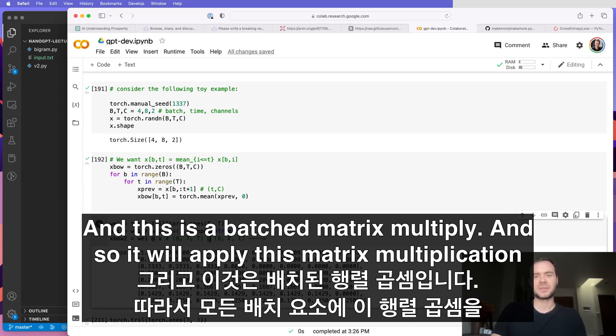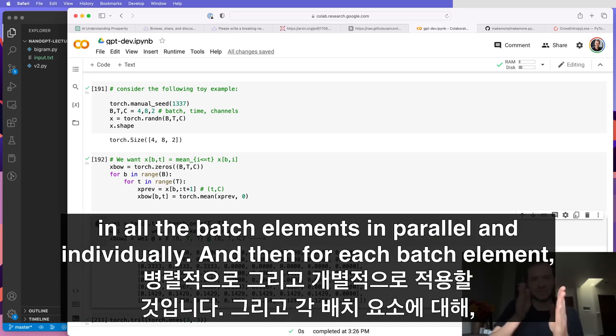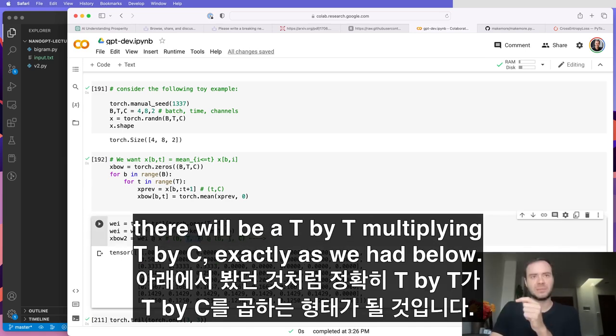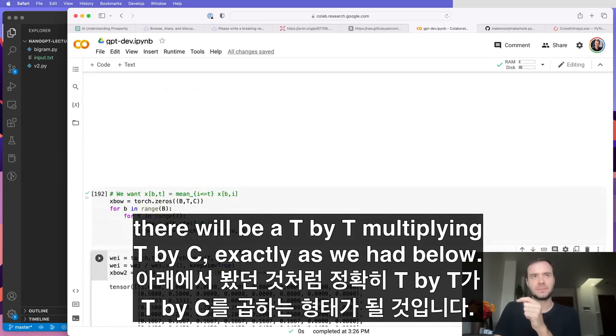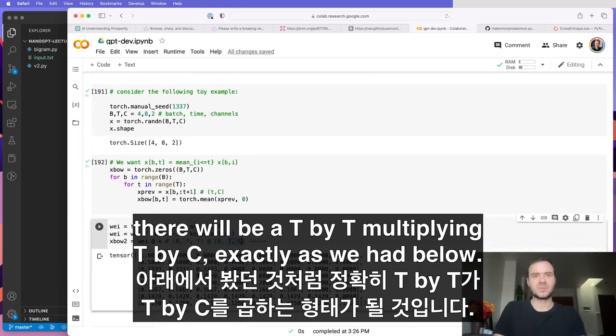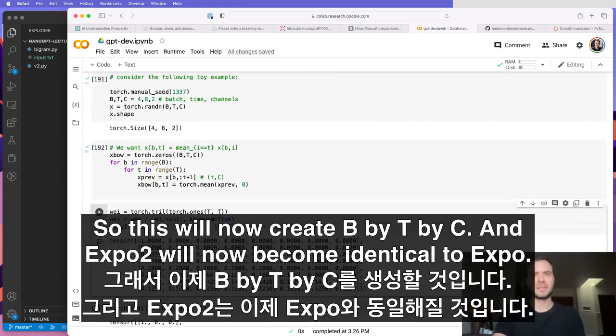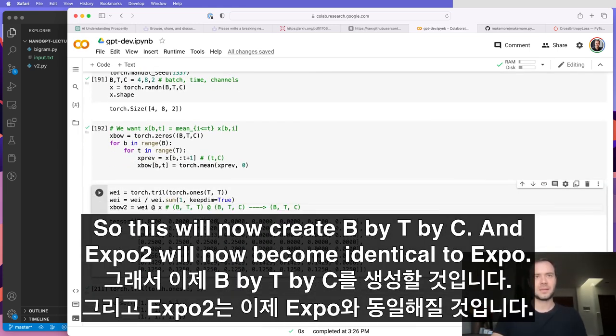And so it will apply this matrix multiplication in all the batch elements in parallel and individually. And then for each batch element, there will be a T by T multiplying T by C exactly as we had below. So this will now create B by T by C, and xbow2 will now become identical to xbow.